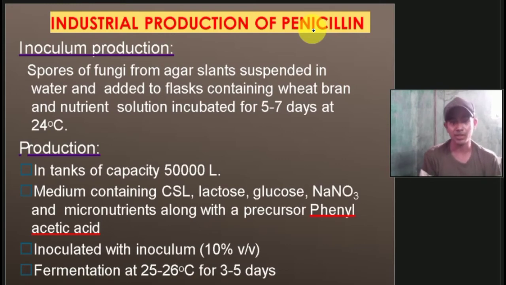So inoculum production: spores of fungi from agar slants suspended in water and added to flasks containing wheat bran and nutrient solution, incubated for 5 to 7 days at 24 degrees Celsius. Then production, in tanks of capacity 50,000 liters. Then we take medium containing corn steep liquor, lactose, glucose, sodium nitrate and micronutrients along with a precursor, phenylacetic acid. Then it is inoculated with inoculum at 10% volume by volume. Then fermentation at 25 to 26 degrees Celsius for 3 to 5 days.